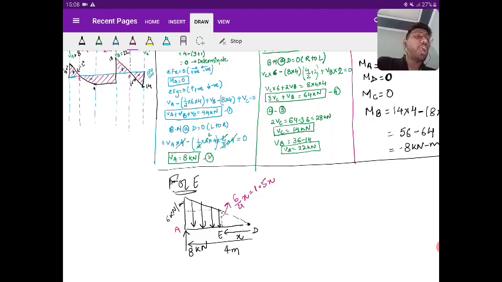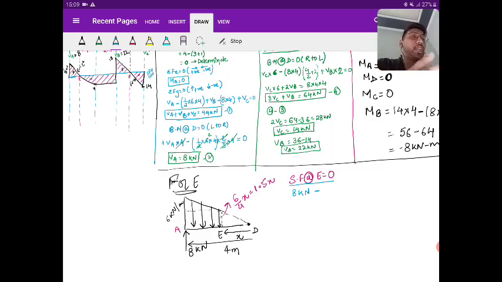Okay. So what do we know? We know that shear force at E is equal to 0. So see here, if I'm saying shear force at E is equal to 0, left to right, upward positive, downward negative. So upward is 8 kilonewton. What is the downward force?